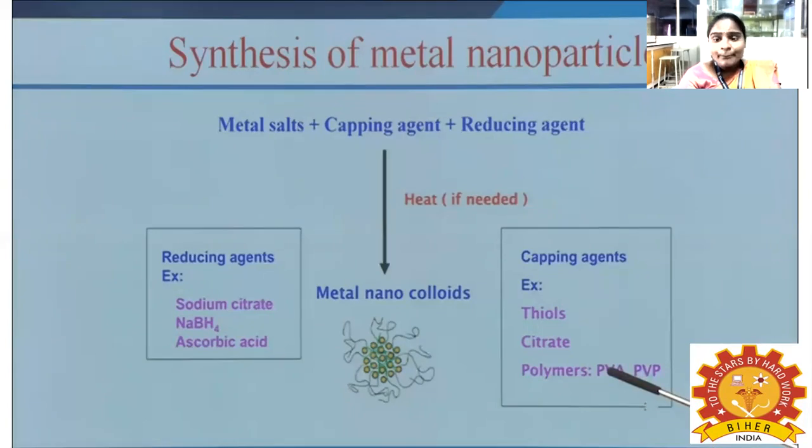What are the capping agents? Capping agents used for nanoparticles are thiol, citrate, and polymers. Which polymers? PVA and PVP. These polymers are used in the synthesis of nanoparticles and act as capping agents. So these are the basic principles of the synthesis of metal nanoparticles.